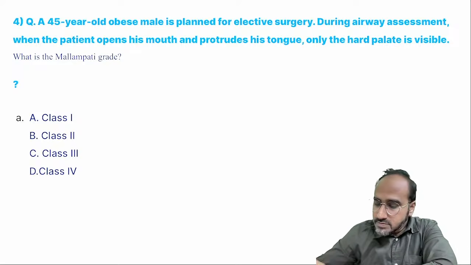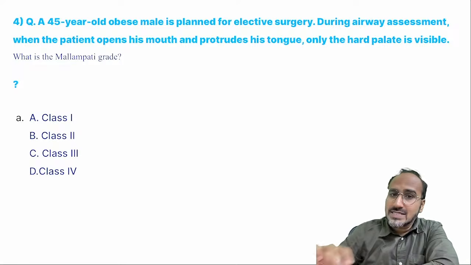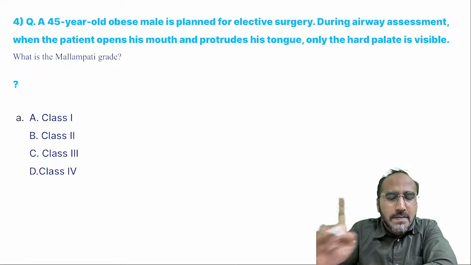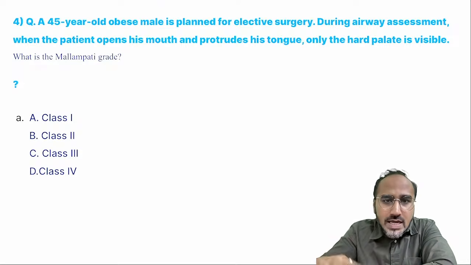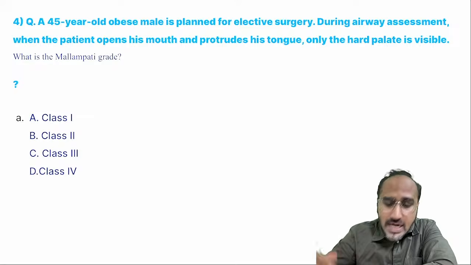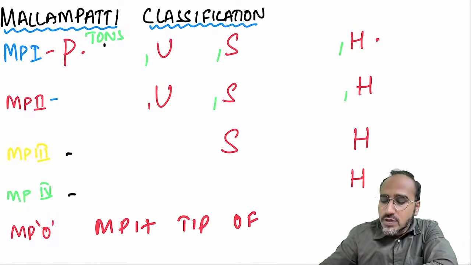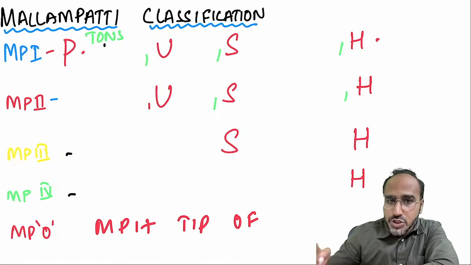Remember, guys, Mallampati is very easy to remember. Mallampati class 1 is PUSH. Mallampati class 2, remove the P, it becomes USH. Mallampati class 3 is what? Only SH. And Mallampati class 4 is what? Only H. So what is Mallampati class 1? PUSH.